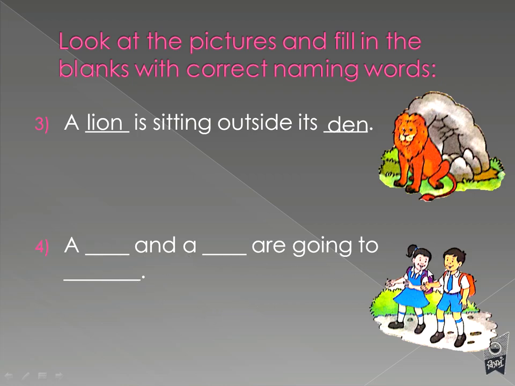So who are going where? A boy, B-O-Y, boy, and a girl, G-I-R-L, girl, are going to, where are they going? Going to school. School is also a naming word. S-C-H-O-O-L, school. Okay, understood?